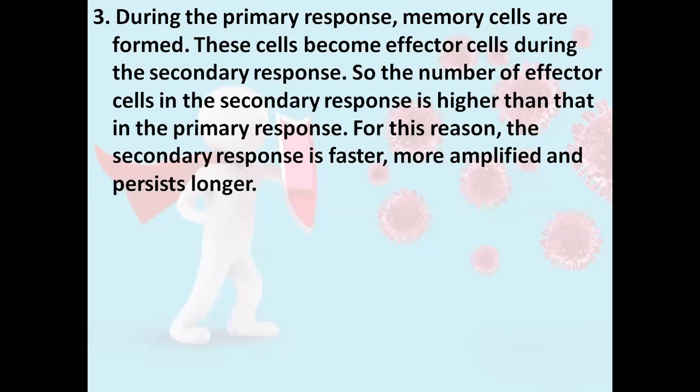Moving to part three, during the primary immune response memory cells are formed. These cells later become effector cells during the secondary immune response. So the number of effector cells will increase, and that's why the secondary immune response has higher effector cells than the primary, and for this reason, the secondary is going to be faster, more amplified, and more persistent or more durable.